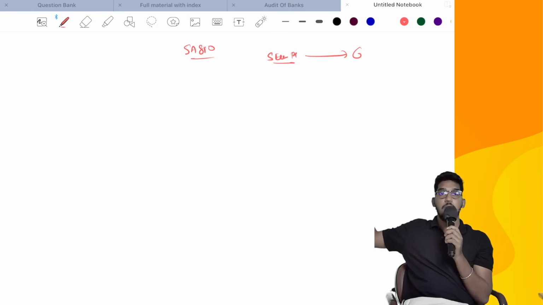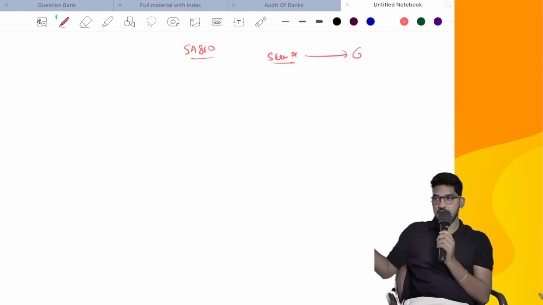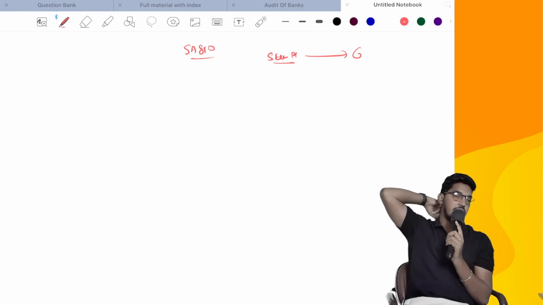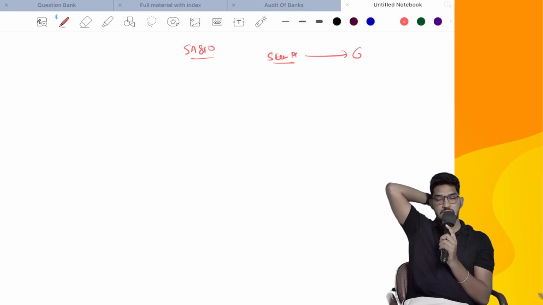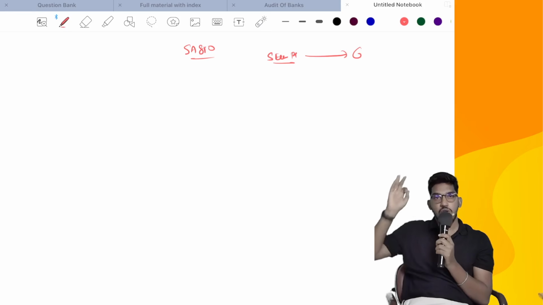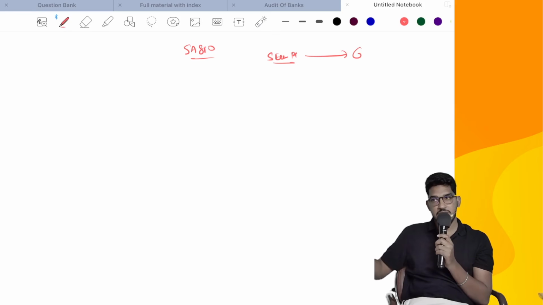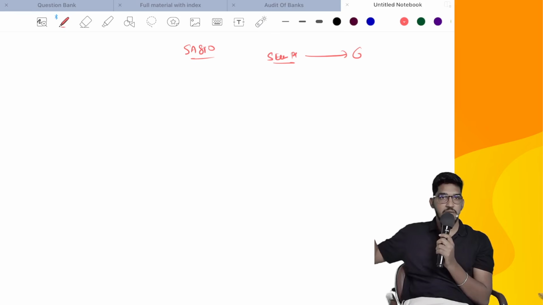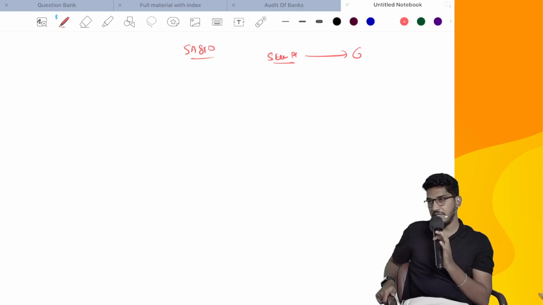Then only the same person shall be appointed to conduct the audit of summary financial statements also. But that condition is not there for the previous two cases. If you are not the person who has conducted the audit of general purpose financial statements, still you can accept the appointment of conducting the special purpose financial statements. If you are not the person who has conducted the audit of the complete financial statements, still you can conduct the audit of a single financial statement or specific element. But if you are not the person who has conducted the audit of complete financial statements, you can never conduct the audit of the summary financial statements. That they have made clear.